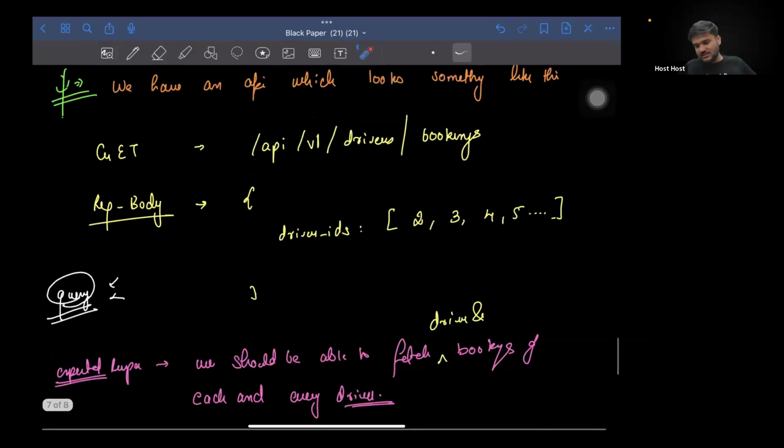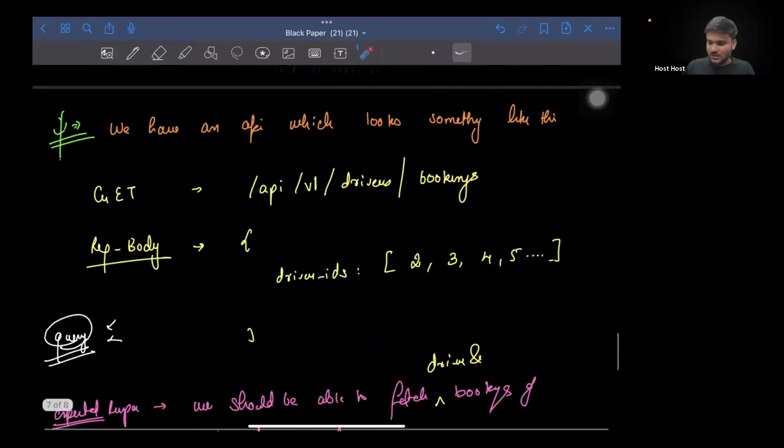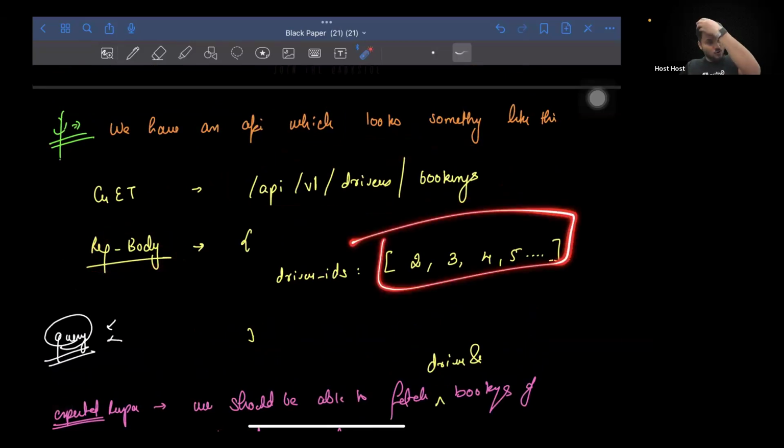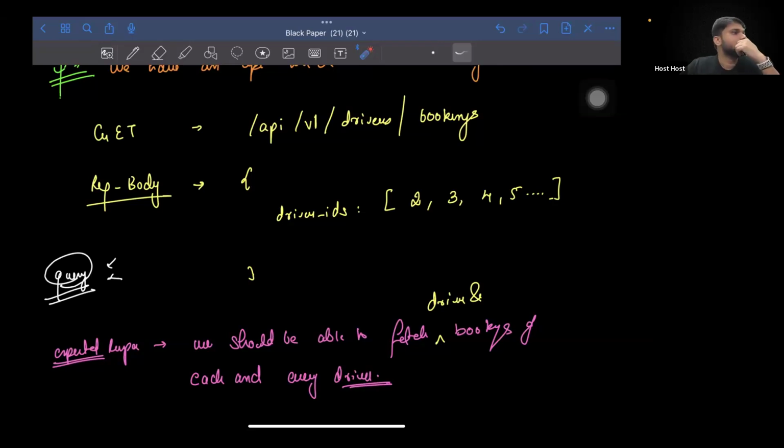Rajat, the question is that, let's say you have to implement an API. In the API, this is the request structure, and this is the request body in which you have been given driver IDs. What you have to do is figure out how you can write an API that can fetch the data of the drivers as well as bookings. Make sense? We have to fetch driver details and bookings where driver ID is this. How will you fetch it?